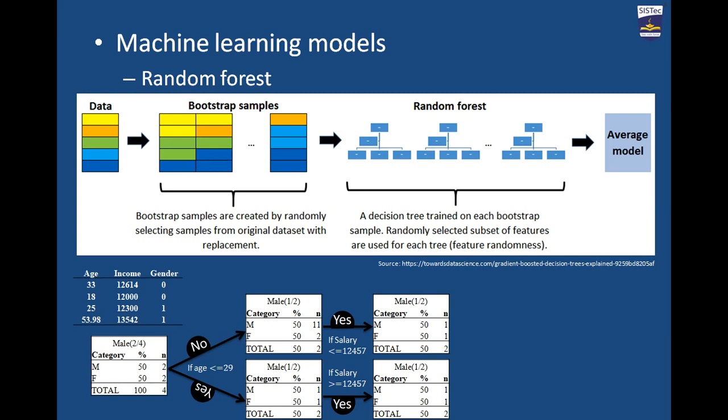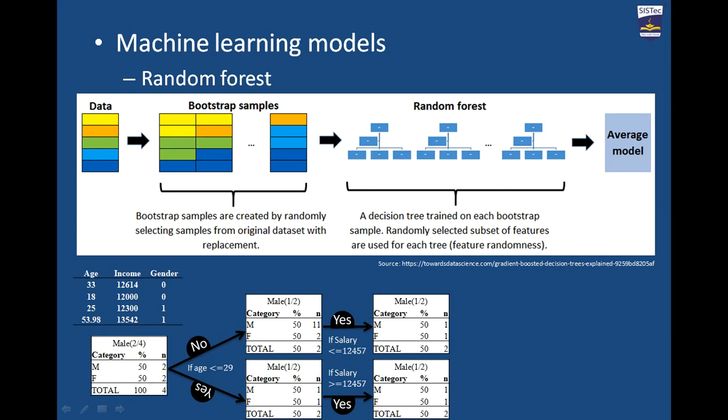So let's try to understand how the decision tree can be created over here. Suppose that we have this data set and we want to predict the gender. Each and every time we should take one parameter, and on the basis of that we can make a decision. First I'll take the gender, and I want to predict the gender of the next person if I have the age and income of that person. So I picked the first parameter, that was the gender.